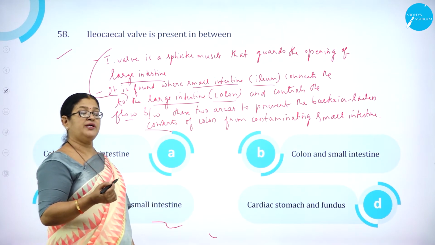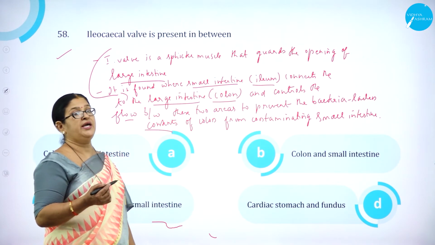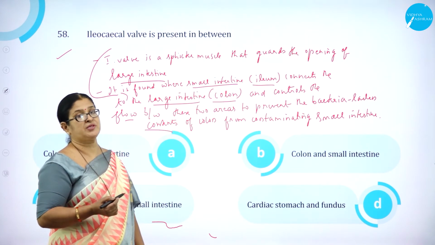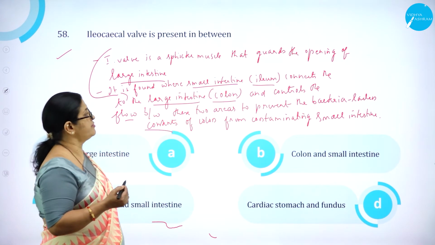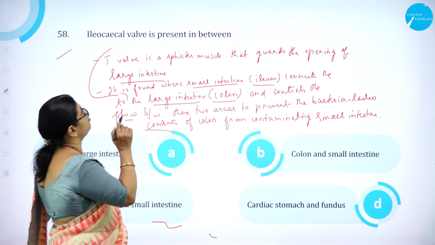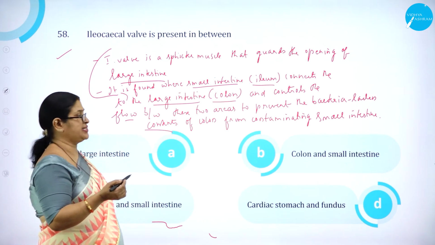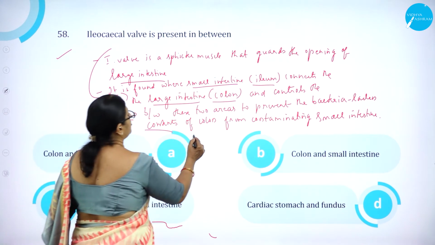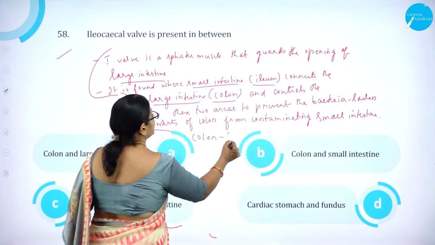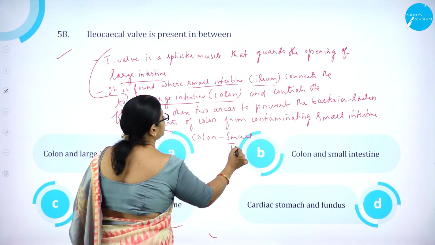As we know, the small intestine has a great role to play in the major process of food digestion, right? So the ileocecal valve is present between the colon, that is the large intestine, and the small intestine.